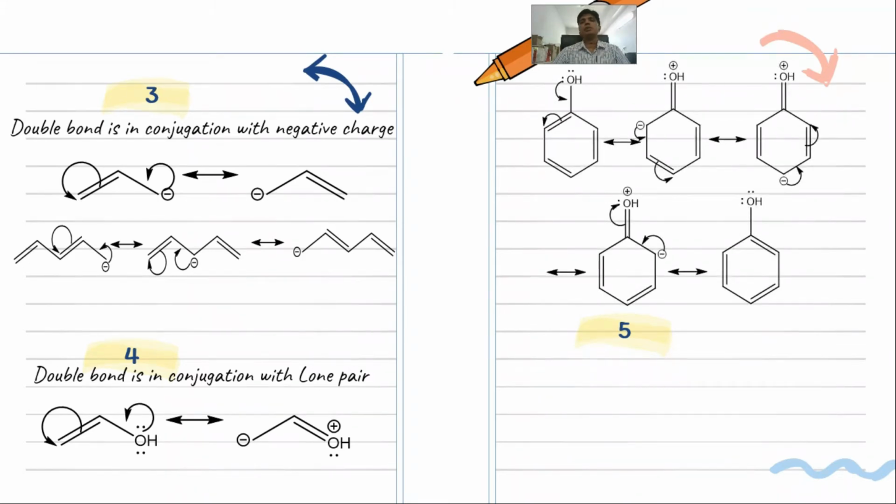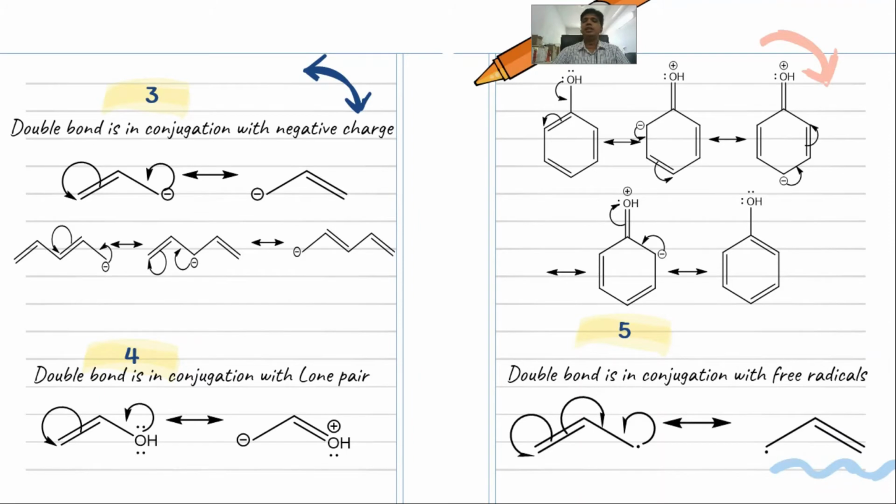This is an example of how the lone pair takes part in the resonating structure of a phenol. Last, the double bond is in conjugation with a free radical. Here, the free radical we can see is in conjugation with the double bond and hence gives rise to a resonating structure. So, there are 5 possibilities of having a resonating structure.